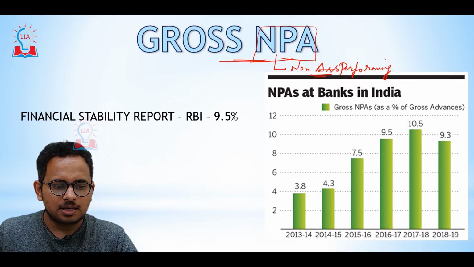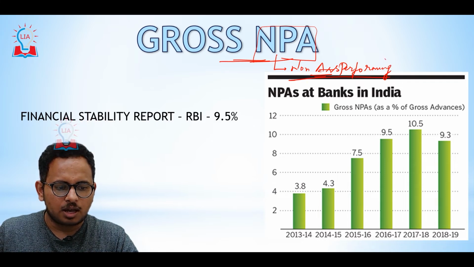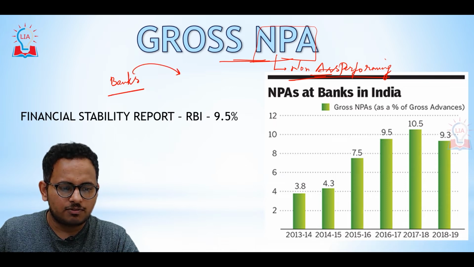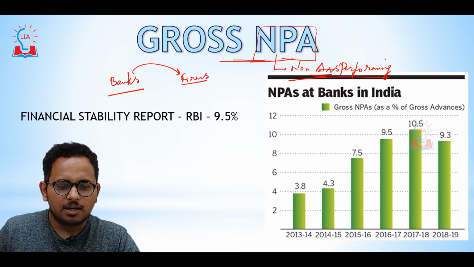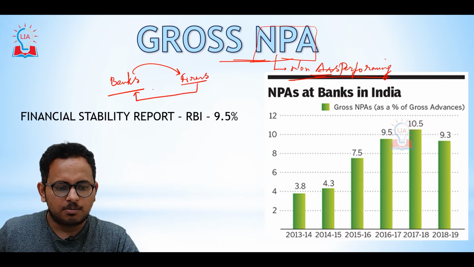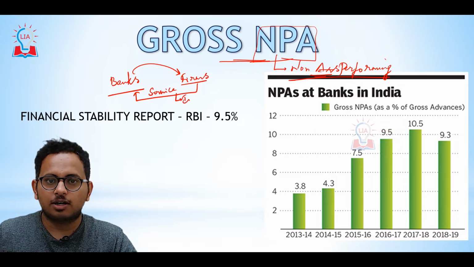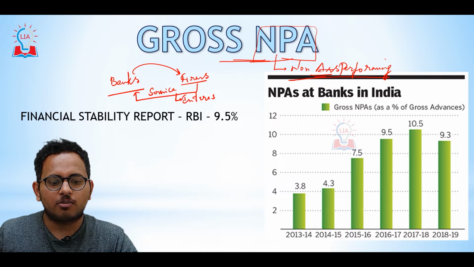After banks lend money to firms, the firms have to service this debt. They have to service it in the form of interest. Banks will be serviced by the firms. When this payment of interest is halted, we call it non-performing assets.